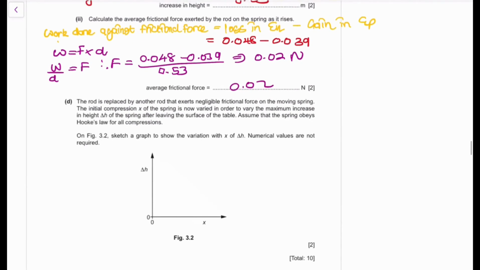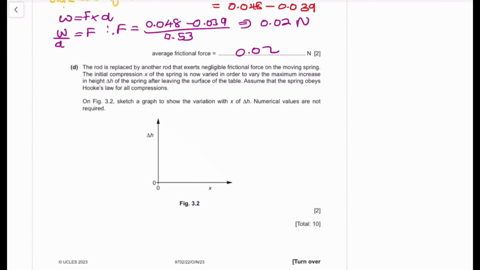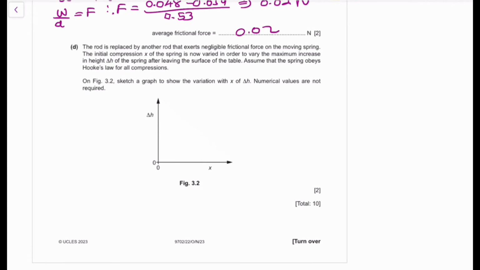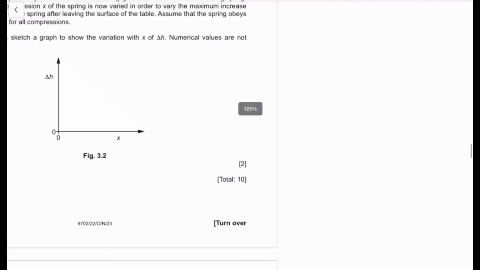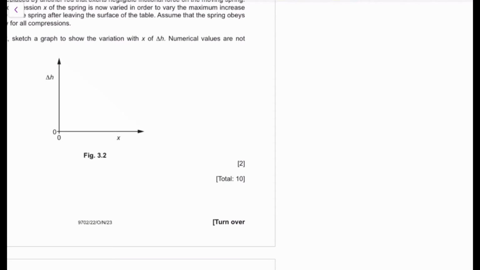The rod is now replaced by another rod. This is a new rod, but that rod doesn't exert any frictional force, so it's a very smooth rod. The initial compression X is now varied in order to measure the increase in height. So we now want to sketch a graph that shows the variation of X with delta H. Very, very important key distinction, guys. Now what do we know? Now there is no work done against friction.